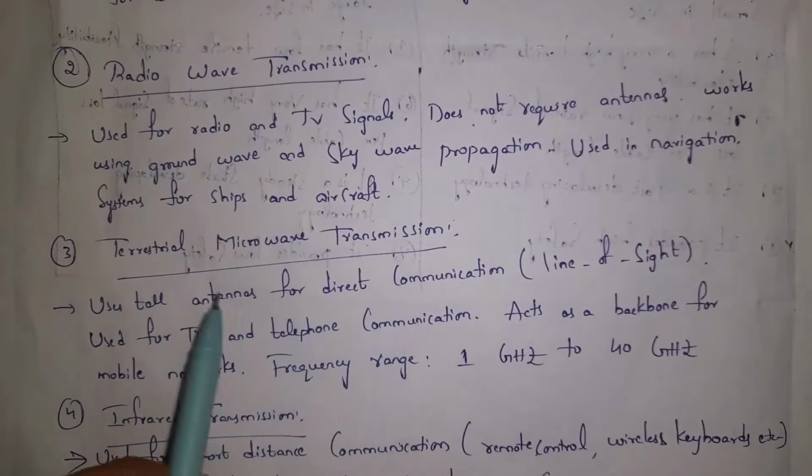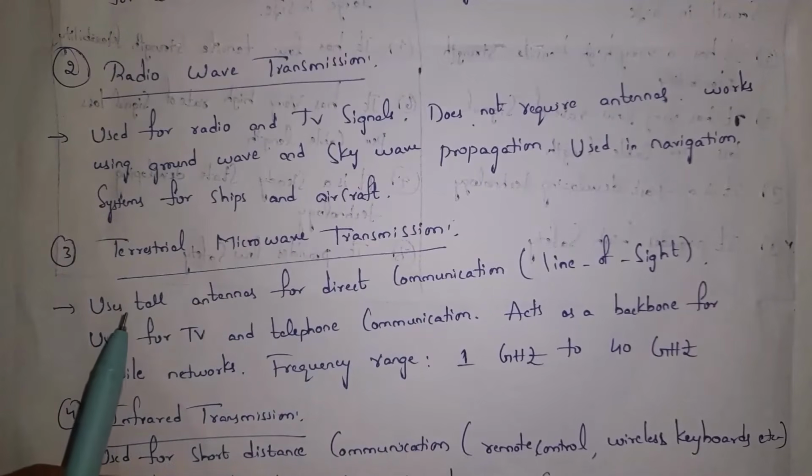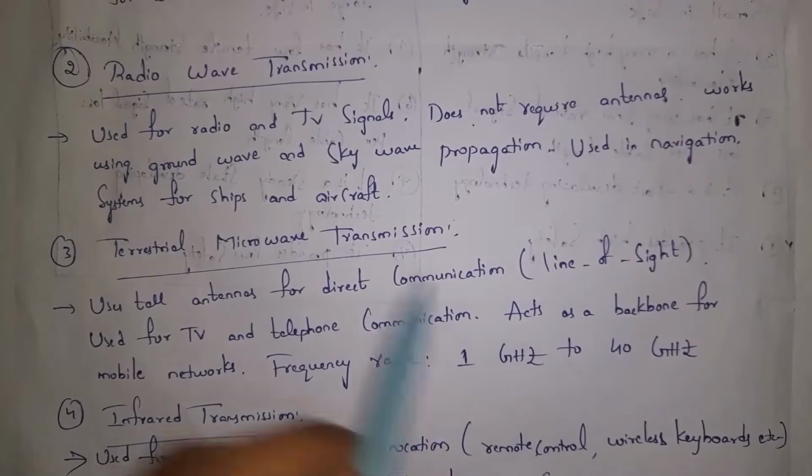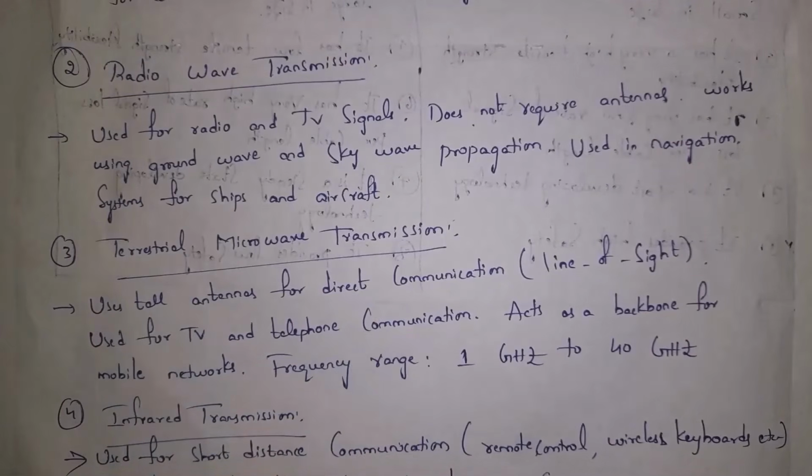And the third one is terrestrial microwave transmission. Guys, they will use tall antennas for direct communication. Signals will be transmitted in one line using antennas. They were used for TV and telephone communications. Guys, these microwaves act as the backbone for mobile networks. And the frequency range is 1 GHz to 40 GHz.